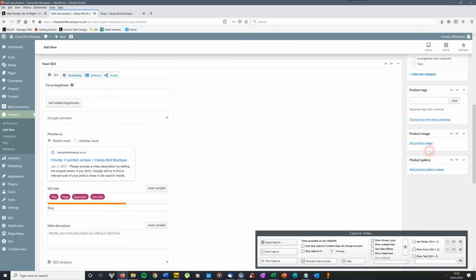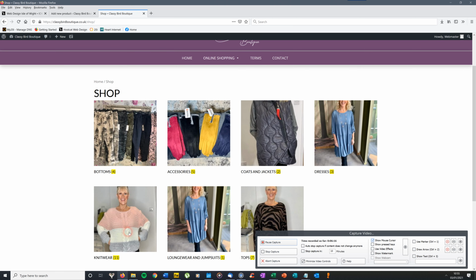Over here on the right hand side you'll see product image and product gallery. Product image is the main product image that you'll see. Let's have a look at knitwear.